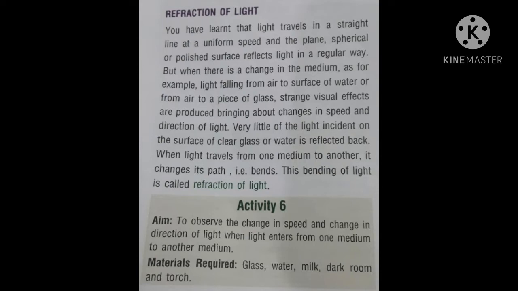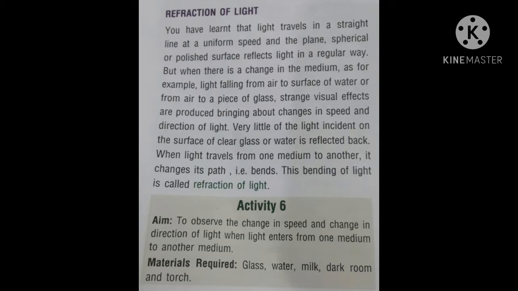As the medium of the light changes, the speed of the light and the direction of the light also change. So, very strange visual effects are produced. Very little of the light incident on the surface of clear glass or water is reflected back. When light travels from one medium to another, it changes its path, or we can say it bends. This bending of light is called refraction of light.